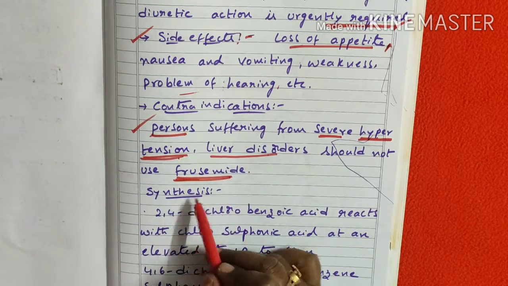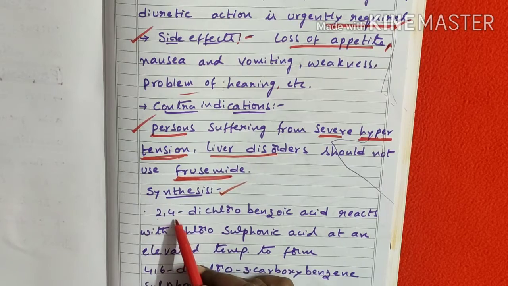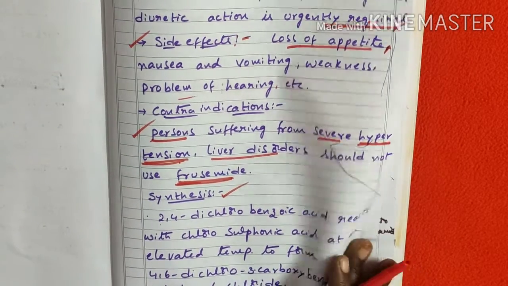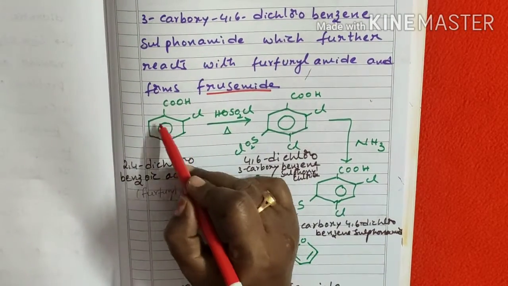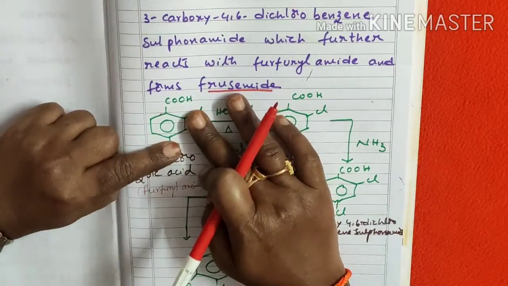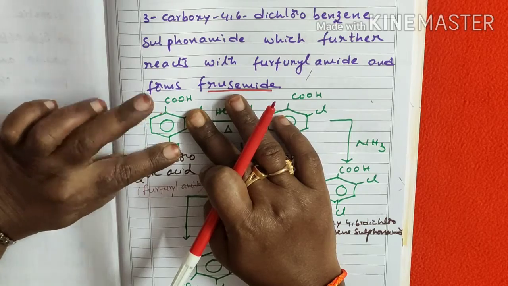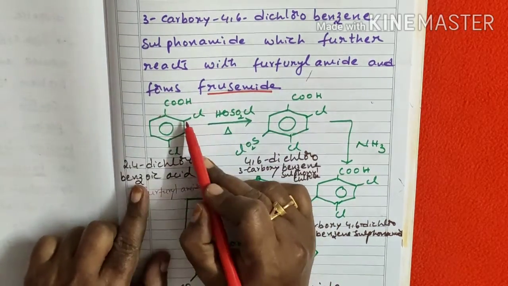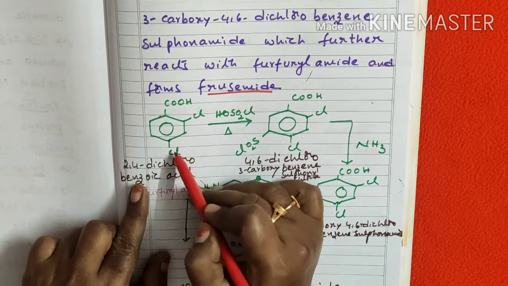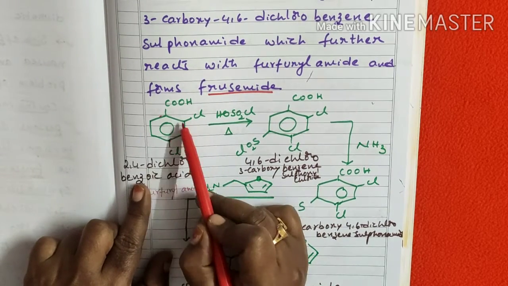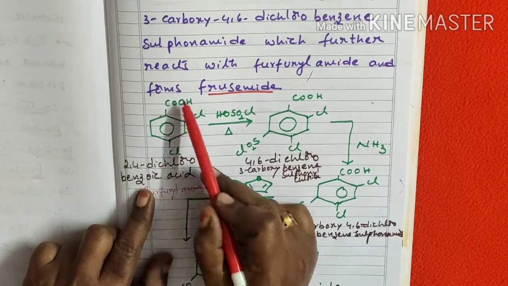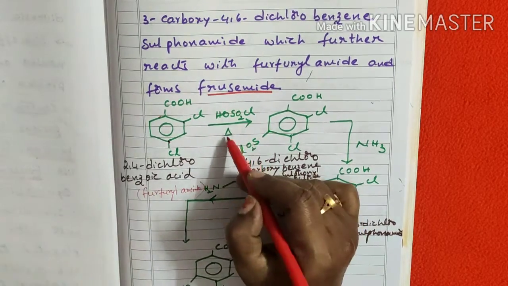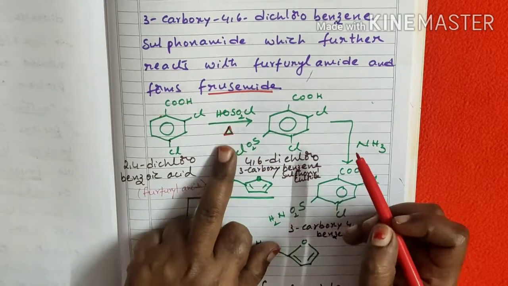It is synthesized by using 2,4-dichlorobenzoic acid. This is the benzene ring, and this is the COOH group, which is known as benzoic acid. At the 2 and 4 positions there are chloro groups, so that's why it is known as 2,4-dichlorobenzoic acid. Then it is treated with sulfonyl chloride at elevated temperatures. What happens?